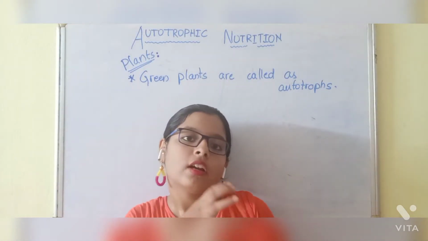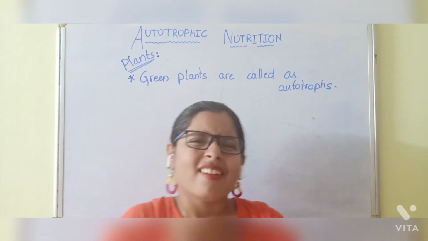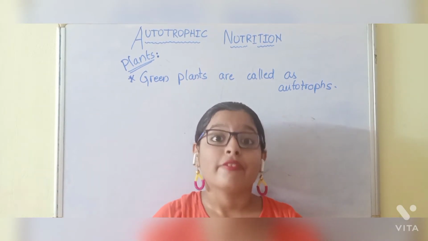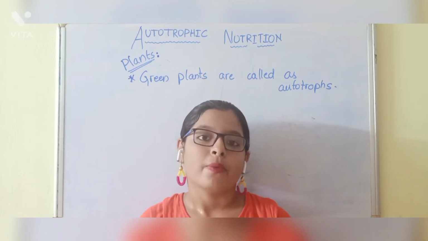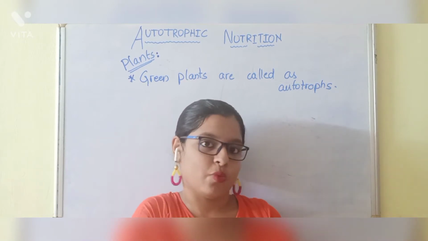There are other plants which are not capable of manufacturing food, and those are known as heterotrophs, where we will discuss heterotrophic nutrition in the next video.